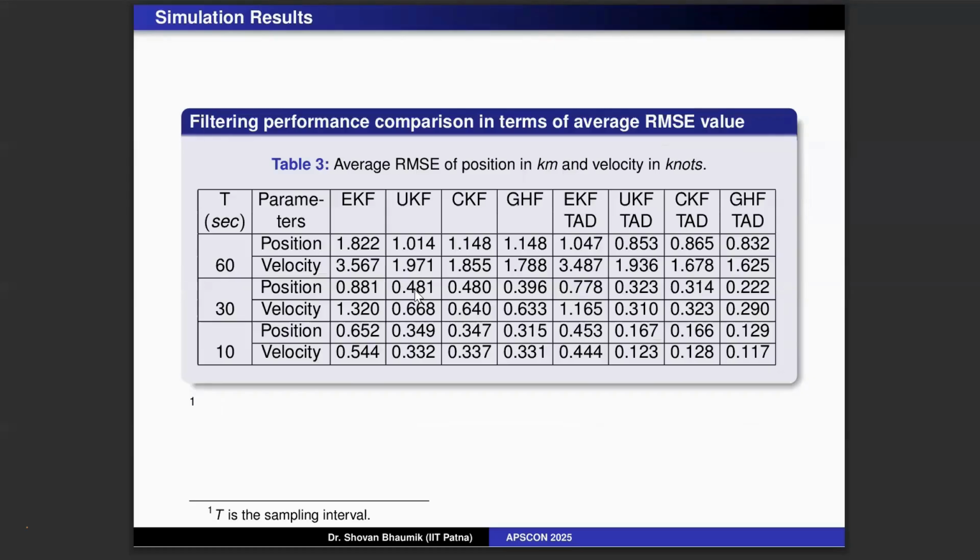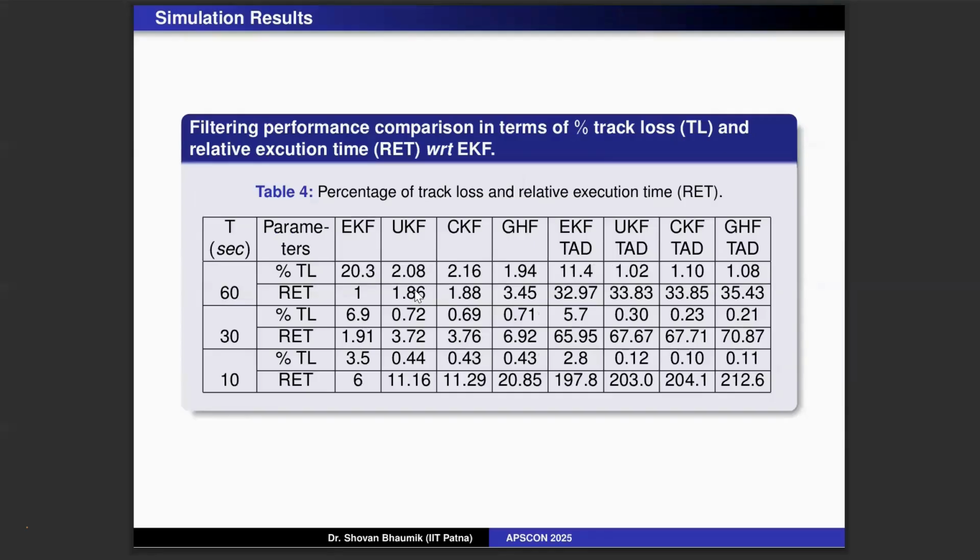And this is the table where we see what position and velocity are achieved at the last point, or the average RMSE. We take the RMSE and we average it. So we have a position and we have a velocity. We take the sampling times of 30 seconds, 60 seconds, and 10 seconds. With respect to that, we calculate this. And these are the percentages of track loss. So with the estimation methods, we see that our method with dynamic modeling has less loss.